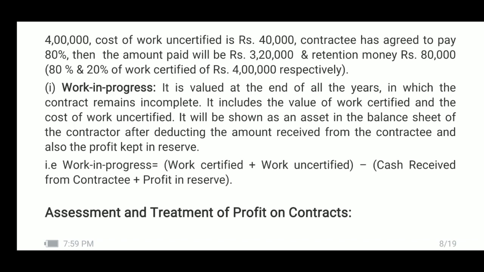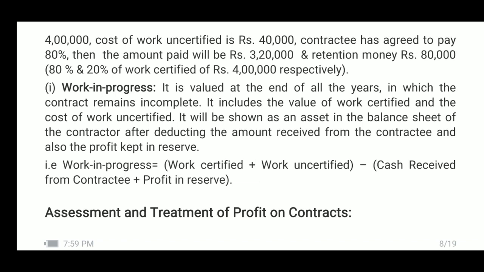So, work in progress can be presented in the form of an equation. Work in progress is equal to work certified plus work uncertified. From this aggregate, we have to deduct cash received from contractee and profit in reserve. The aggregate of these two will be deducted from the aggregate of work certified and work uncertified, which is considered as work in progress, which will be shown in the balance sheet.